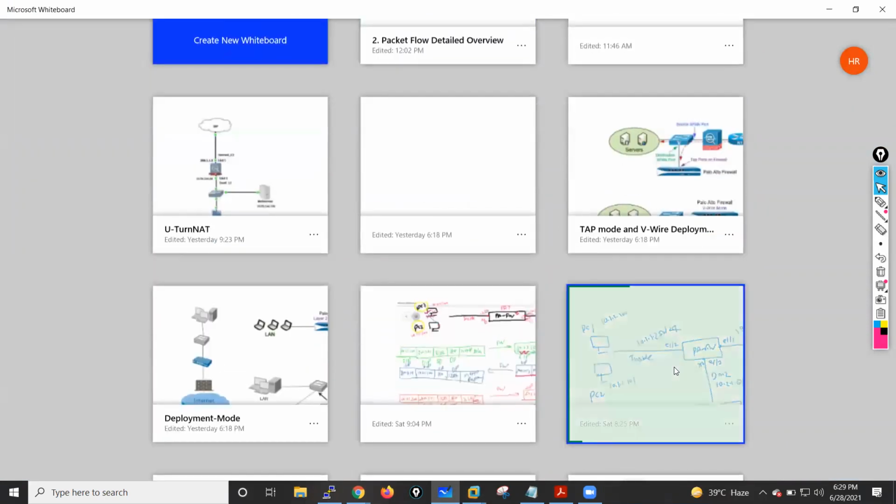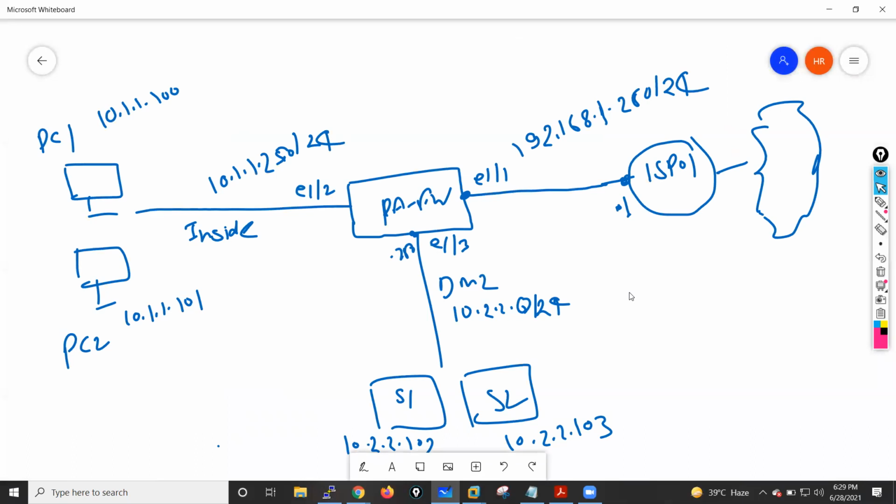Okay, let me just open this particular topology and I will take the help of this topology to explain this scenario. In this topology, I have my Palo Alto firewall. This is my outside interface, this is inside and this is DMZ. In the DMZ, I have these two servers, right? Now, if I want to host these servers towards the internet, what do I have to do? I have to configure the NAT on my firewall, right?